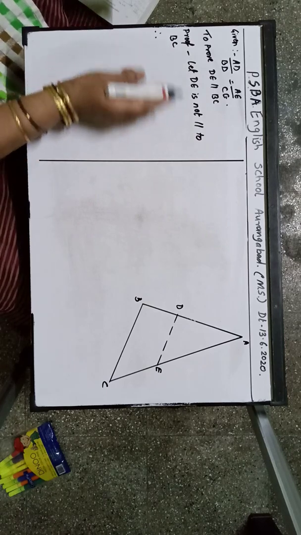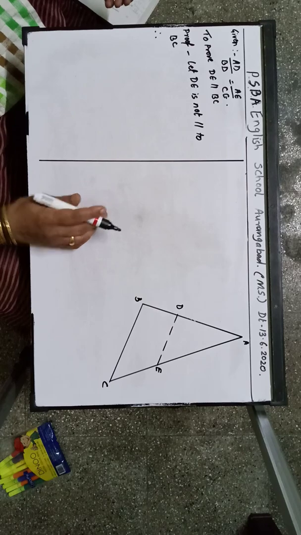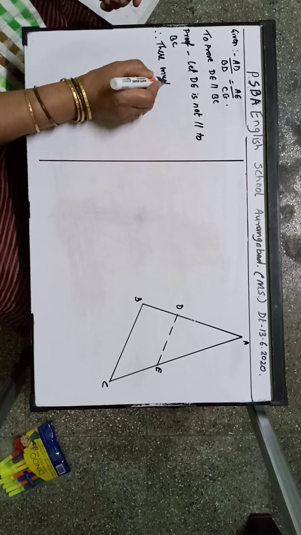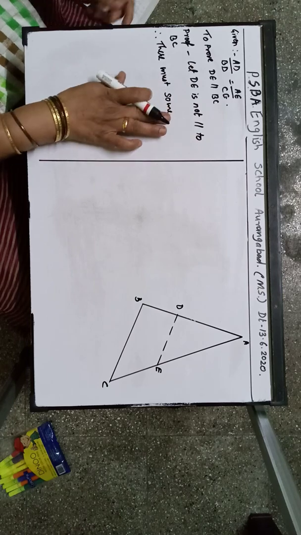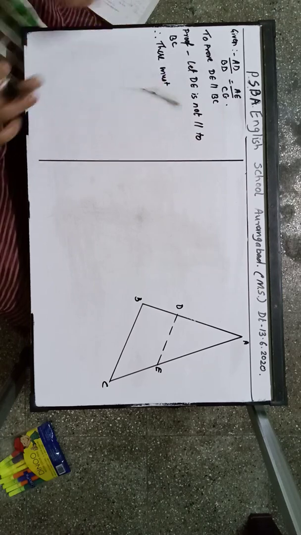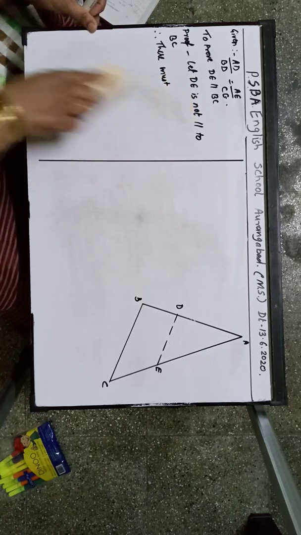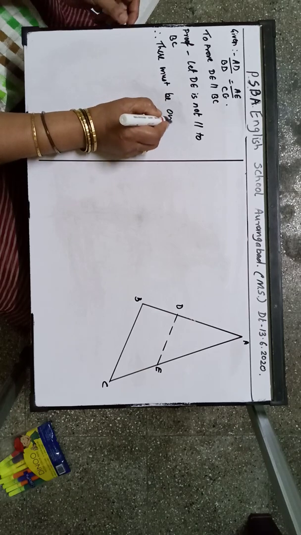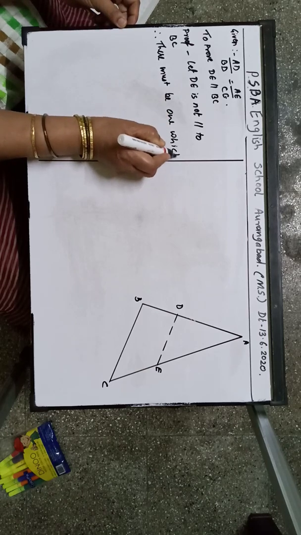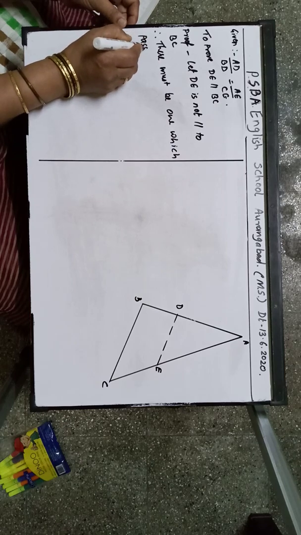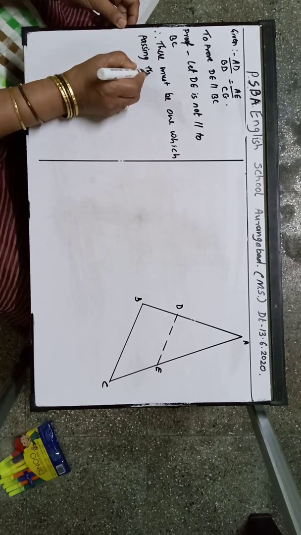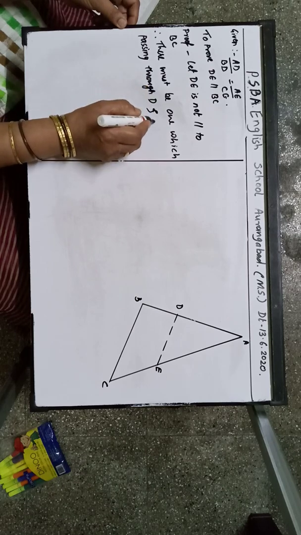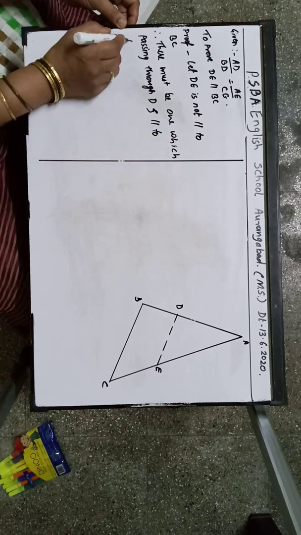So let DE is not parallel to BC. Therefore, there must be some line, one line. There must be one line which is passing through D and parallel to BC.